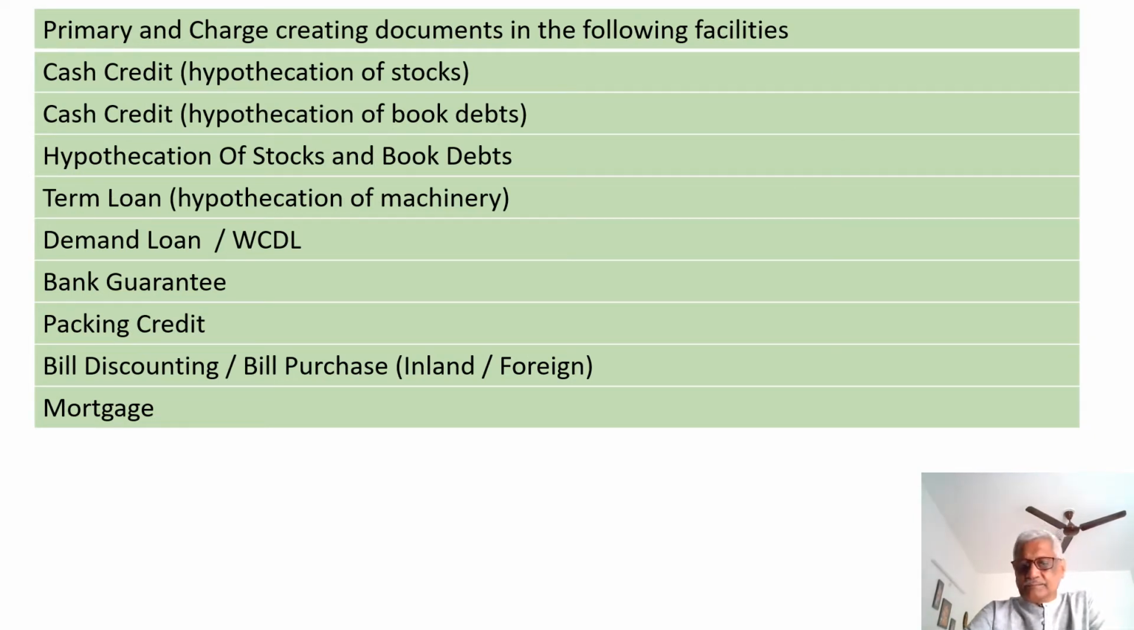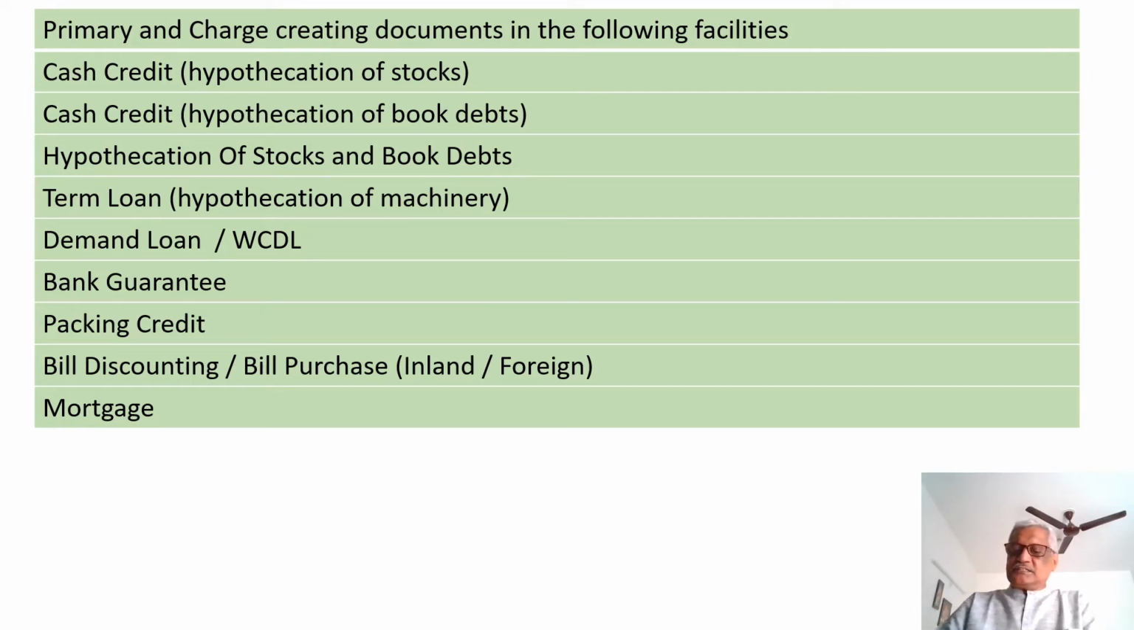Now let us look at the credit facility wise primary and charge creating documents. In case of a cash credit hypothecation of stocks, the primary document will be the demand promissory note and the charge creating document will be the deed of hypothecation. When it comes to cash credit hypothecation of book debts, since it is also payable on demand, the primary document will be the demand promissory note and the charge creating document will be hypothecation of book debts.